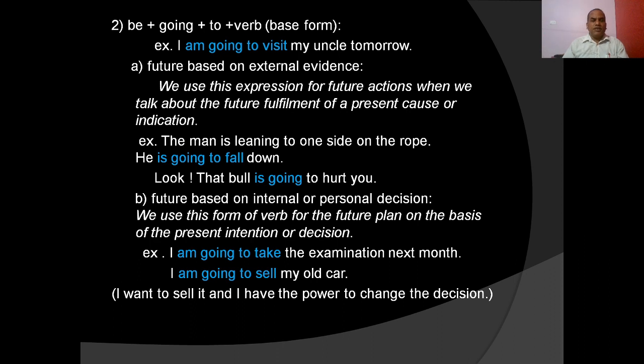What is external evidence? We use this expression for future actions when we talk about the future fulfillment of a present cause or indication. The man is leaning to one side on the rope, he is going to fall down. The sky is full of black clouds. It is going to rain. So as the man is leaning to one side, that means he is going to fall. That is the future fulfillment of a present indication.